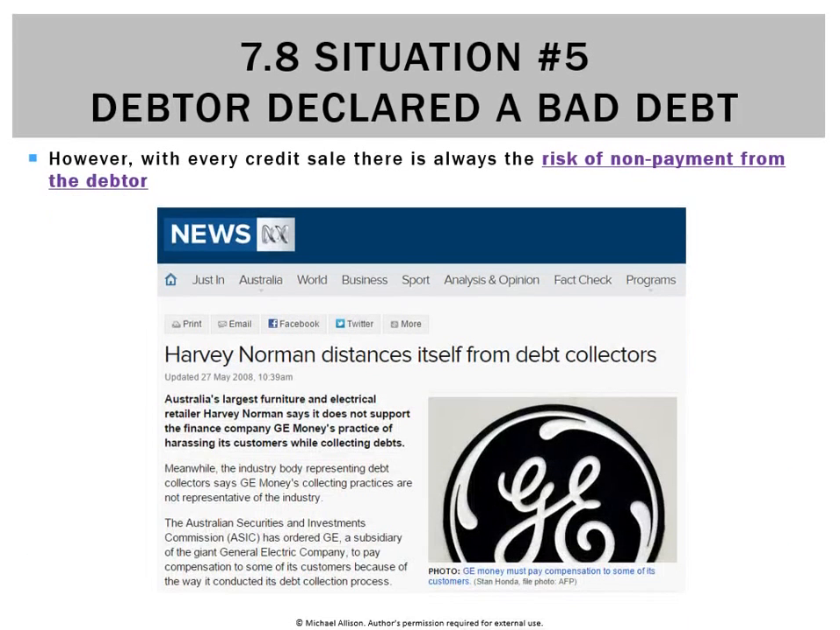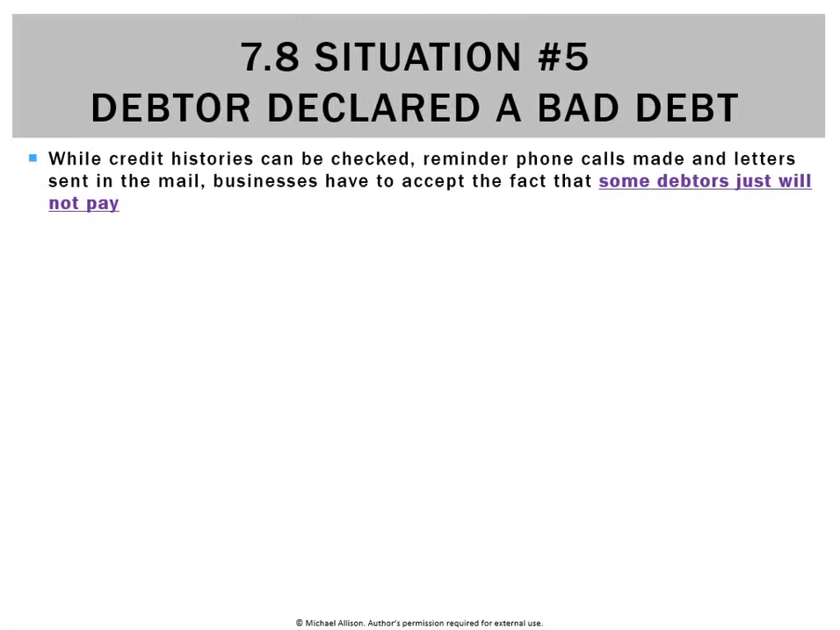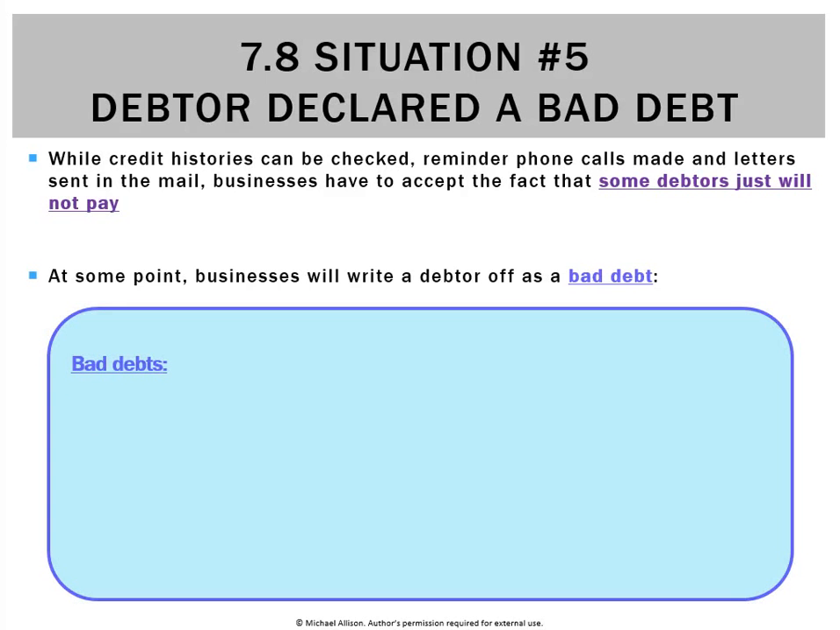Now the risk with that is that there's always a chance that the debtor won't pay. So you can see here's an article about Harvey Norman saying that they've had to hire debt collectors. That'd be something you'd do if you couldn't get a debtor to pay. So when debtors don't pay, we're going to write them off and call them a bad debt. So what does that actually mean?